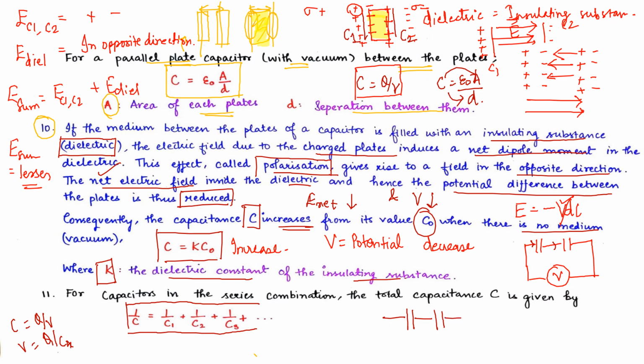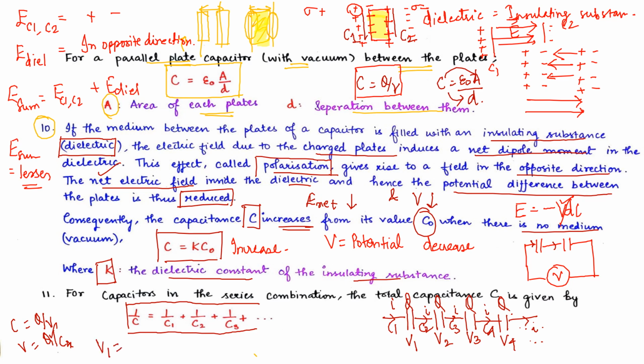Now in this series connection, the voltage across each capacitor changes. The voltage will be V1, V2, V3, V4 and so on. But what about the charge? The current is not getting distributed, and from electric current only we are deriving the electric charge. So the current is not changing, and the charge will remain the same, Q, Q, Q, Q, across C1, C2, C3, C4 and so on. So Q remains the same, and only V1, V2, V3 change.